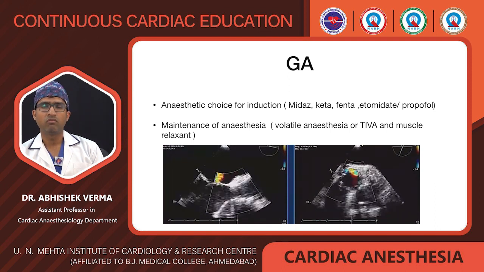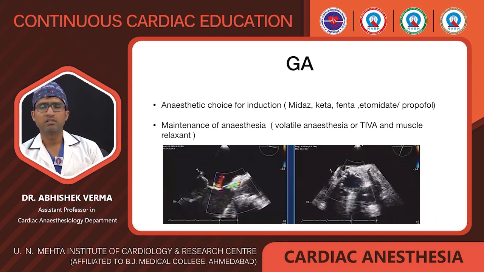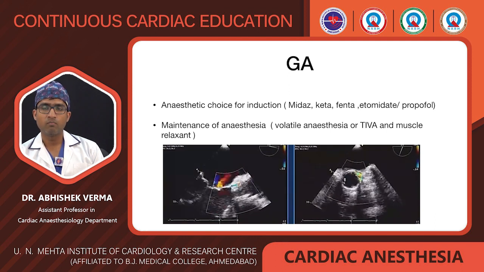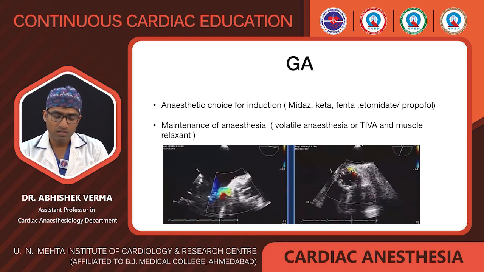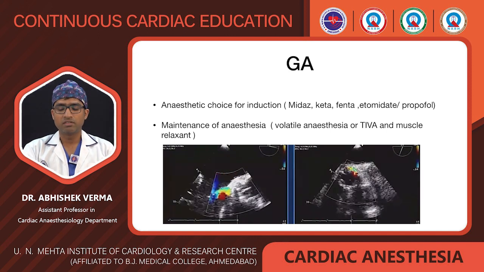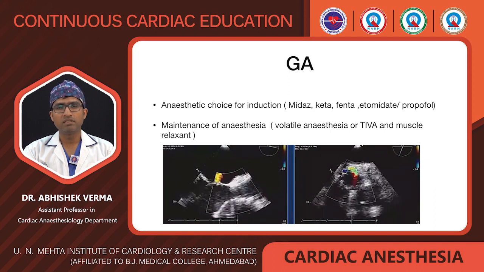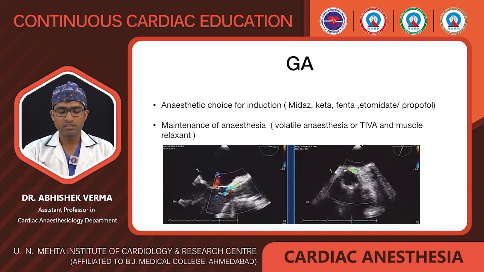And then we maintain anesthesia with the TIVA, and or we use muscle relaxation to maintain the immobility of the patient during the aortic valve implantation, or you can say TAVI. If we place the TEE in during the general anesthesia, we can see if there is a paravalvular leak after the aortic valve implantation.